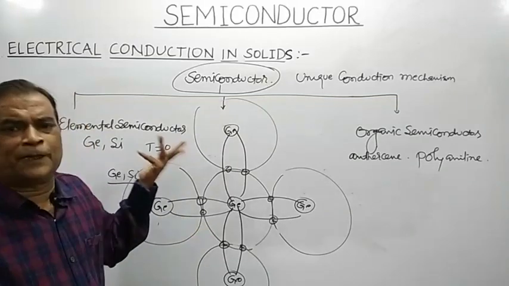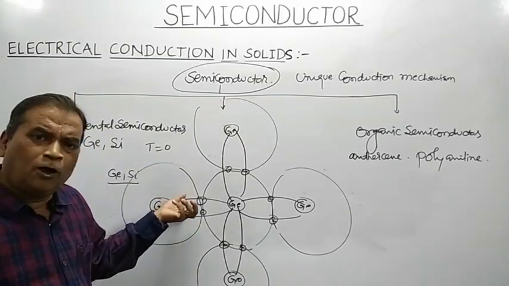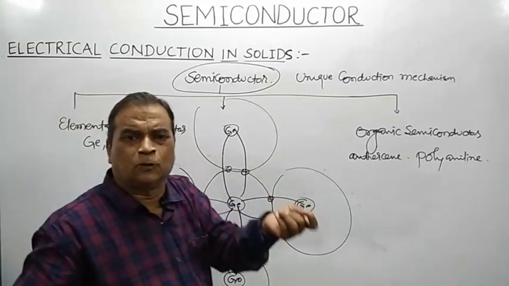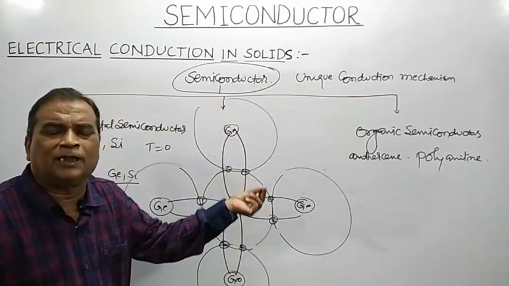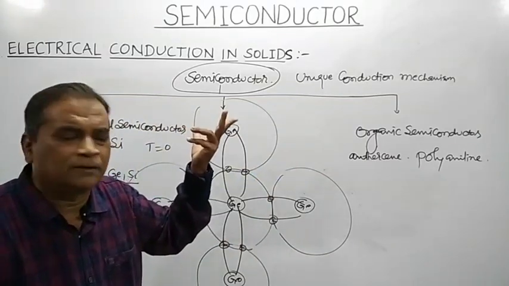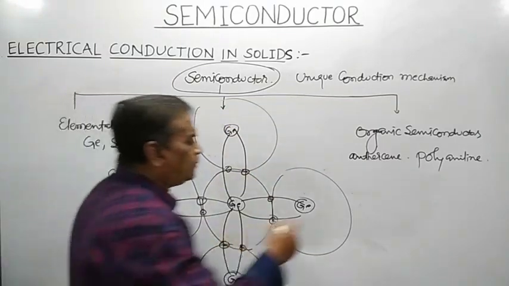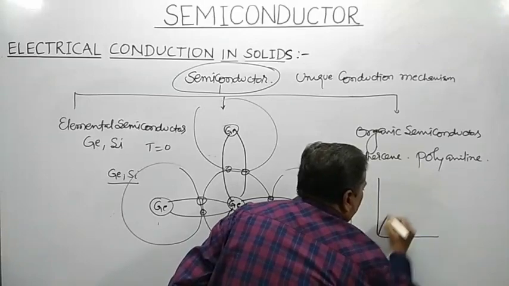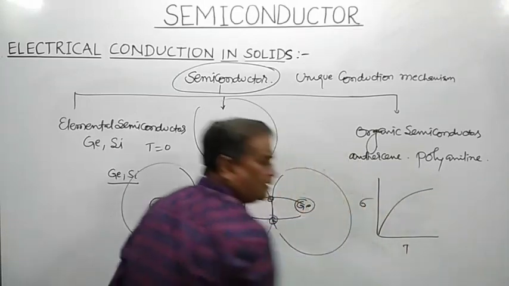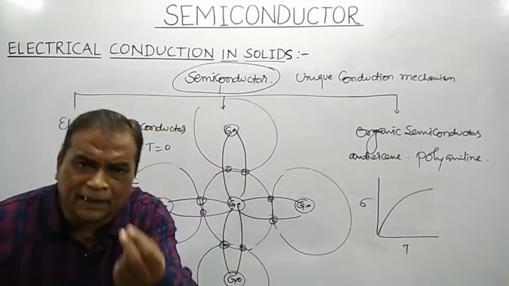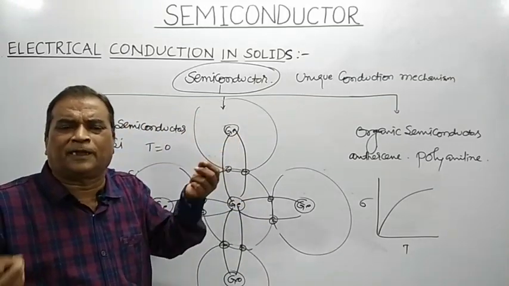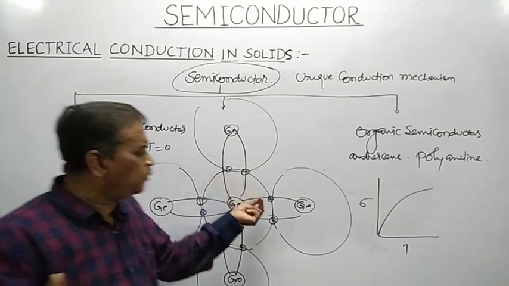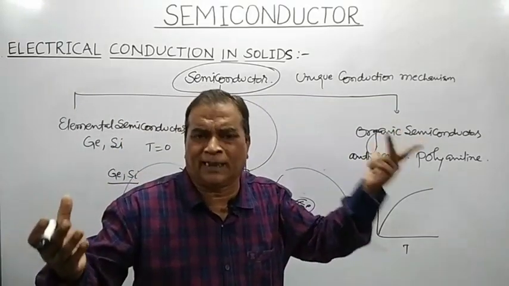But as temperature increases, a few of these covalent bonds become loose, and thereby a few electrons are available as free electrons. Means the conductivity of a semiconductor increases with an increase in temperature. At room temperature, a few covalent bonds become loose and a few free electrons are available for conductivity.